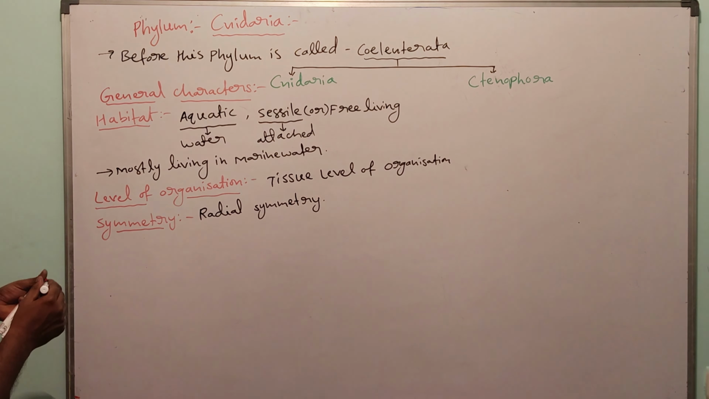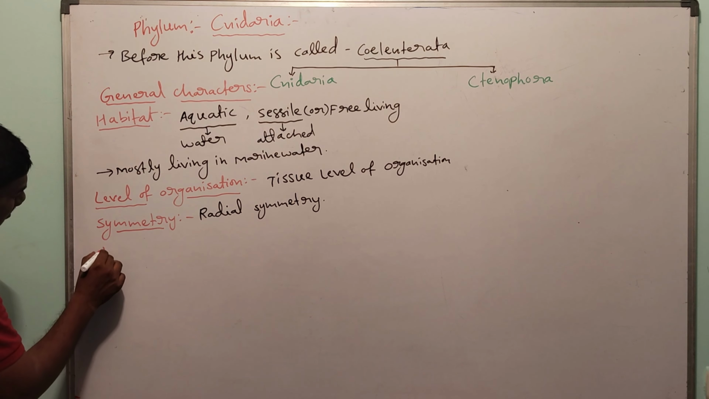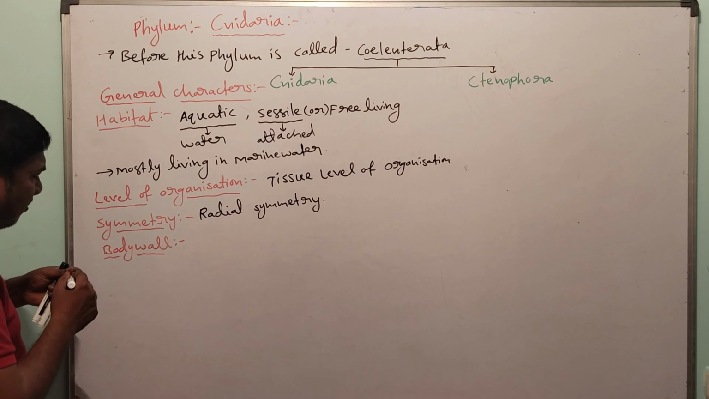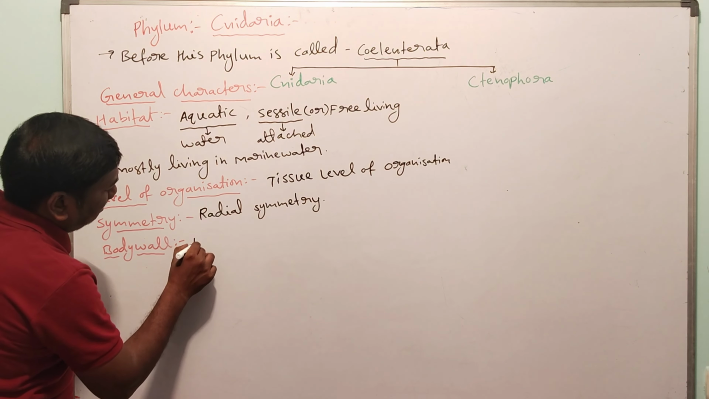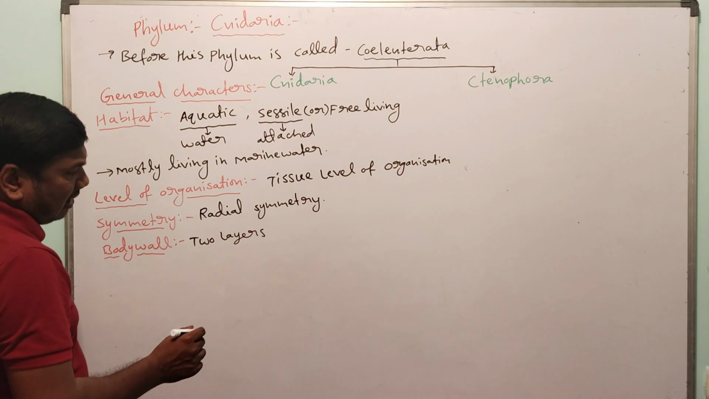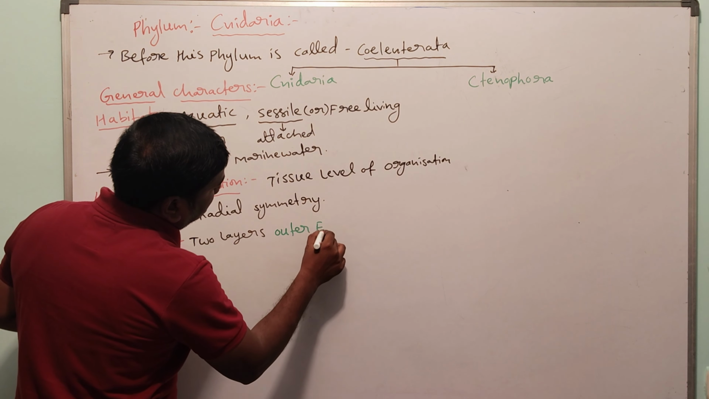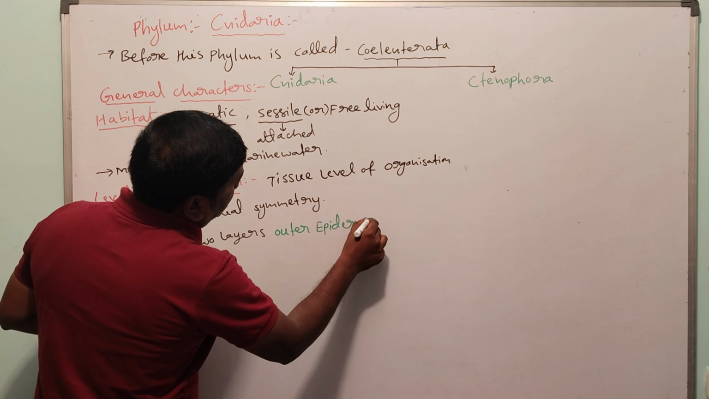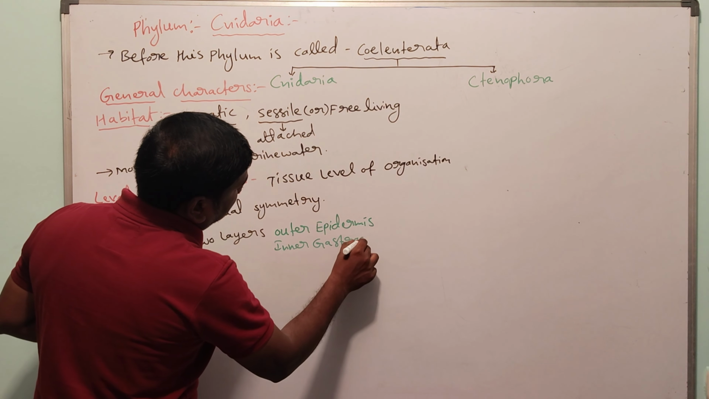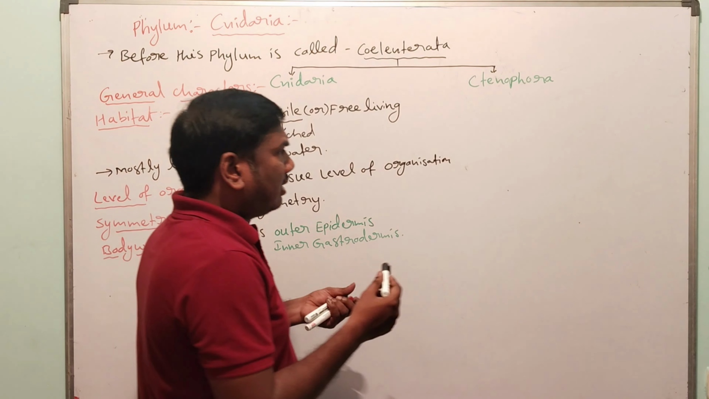Next one, body wall. The body wall contains two layers: outer epidermis and inner gastrodermis. Just understand the diagram.